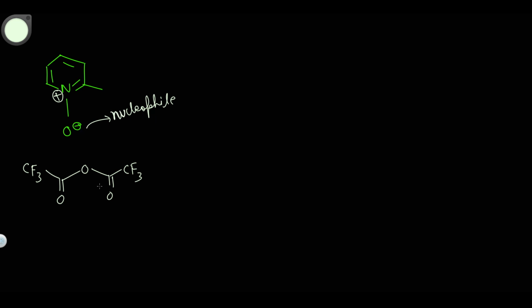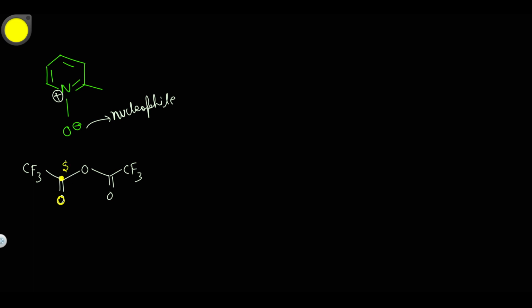In this reaction we have the reagent trifluoroacetic anhydride. Wait, let me change the color of the pencil. Due to the electronegativity difference between this carbon and this oxygen, this carbon center is working as an electrophilic center.